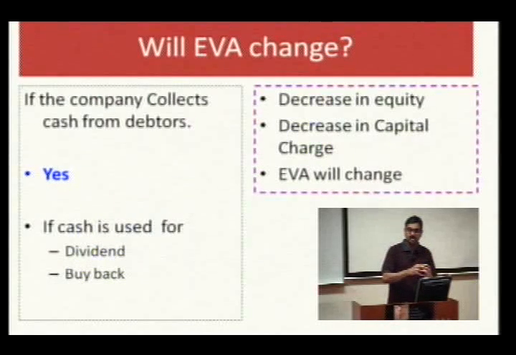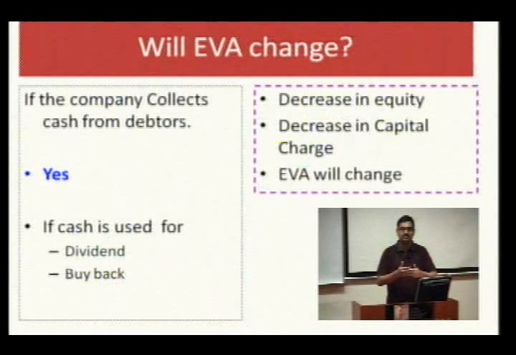So that means some business decisions will affect the EVA and some will not, but which one will or will not depend on the impact of that decision on the net operating profit after tax, on the weighted average cost of capital, and on the capital employed. For example, the conversion of reserves to capital will not change equity, will not change debt equity, will not change WACC, so no change in the EVA.